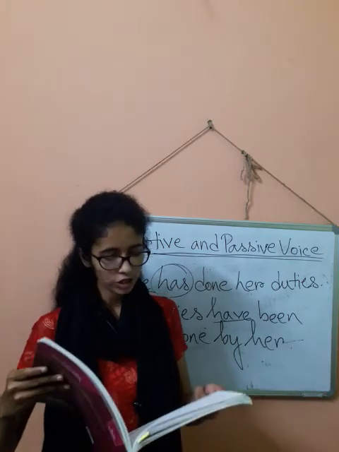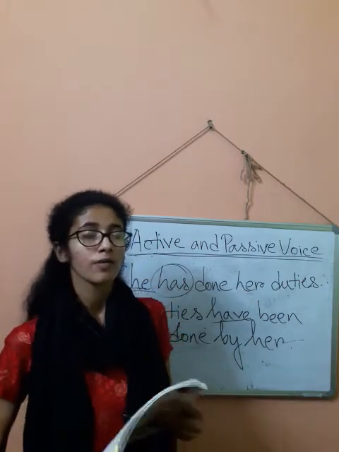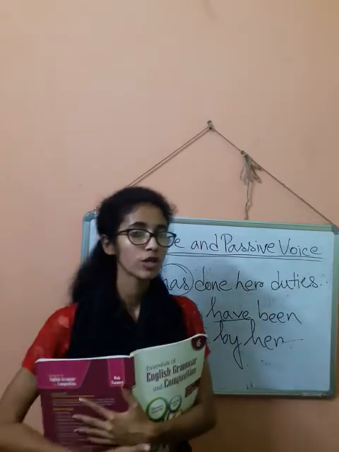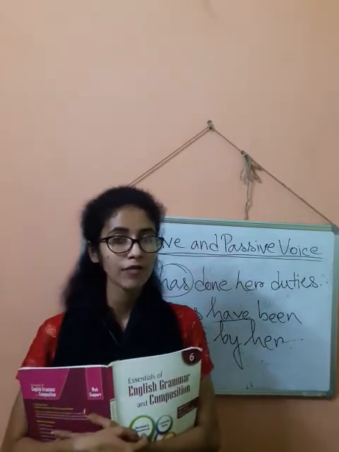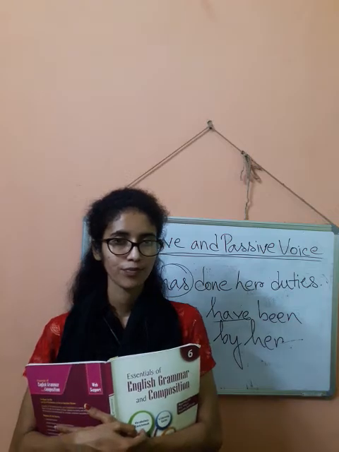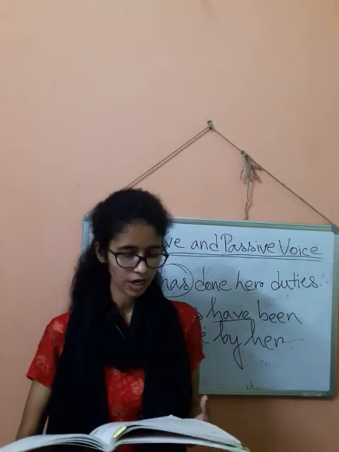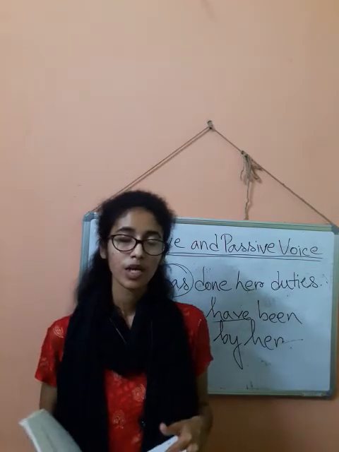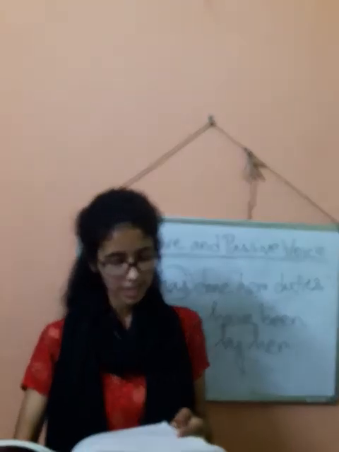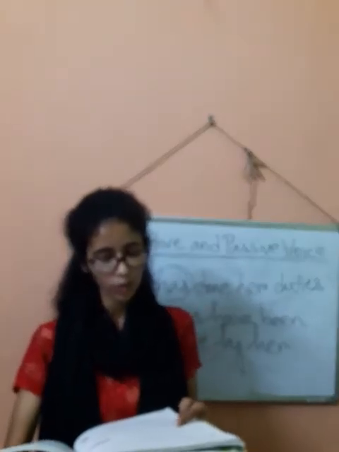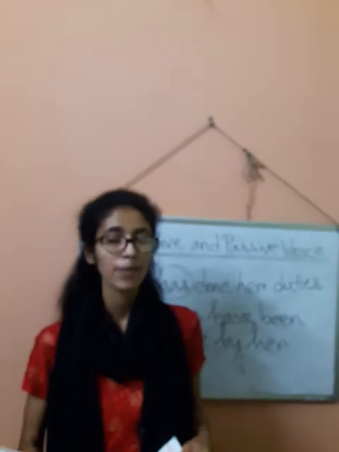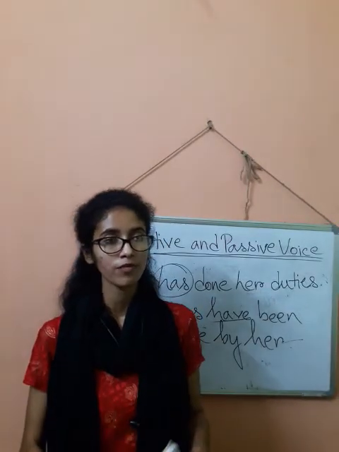And now future perfect tense. The active voice structure of future perfect tense: I shall have done my duty. Right, this is the structure. Now what will happen in passive voice? See, the structure will be shall or will have been plus past participle form of the verb.